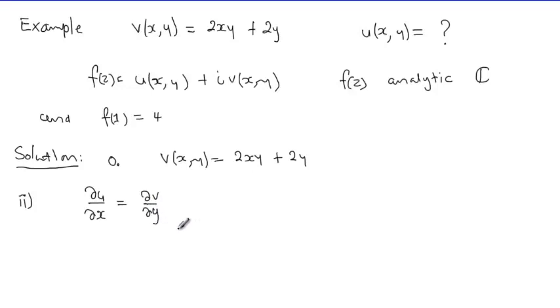I hope you've noted that I'm making an effort to avoid saying dv or du, because every time we talk about dv, du, we'll be talking of an ordinary derivative of v, maybe with respect to x or with respect to y.